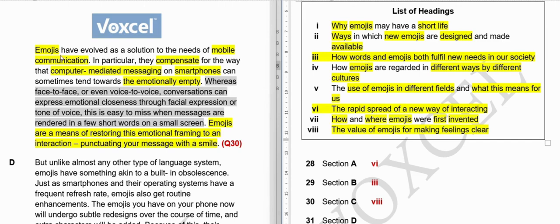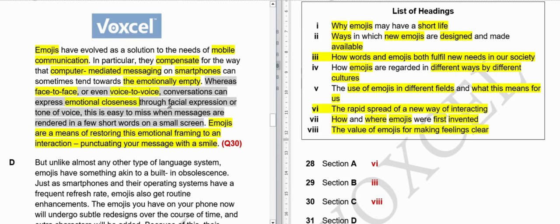So here they are saying emojis are like a method to compensate for your emotional emptiness. Because when you are talking face to face or even voice to voice, from your facial expressions, let me mark this, from your facial expressions they can easily understand are you into them or not.